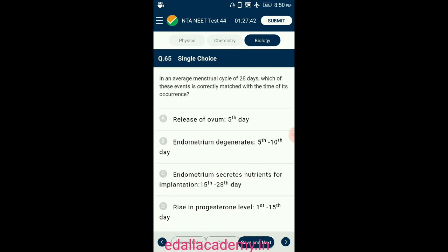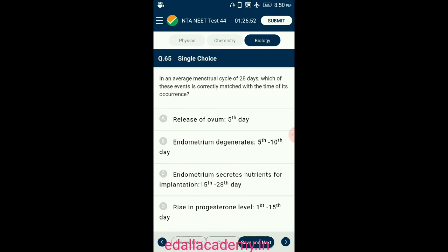In an average menstrual cycle of 28 days, which of these events is correctly matched with the time of its occurrence? The changes that take place simultaneously in the ovaries and the uterine wall, the endometrium of the female reproductive tract, stimulated by different concentrations of gonadotropins like follicle stimulating hormone and luteinizing hormone, is called the menstrual cycle. There are 4 stages: menstrual phase or destructive phase, that is first to 4th day, endometrium degenerates; proliferative phase or follicular phase, that occurs 5th to 13th day.